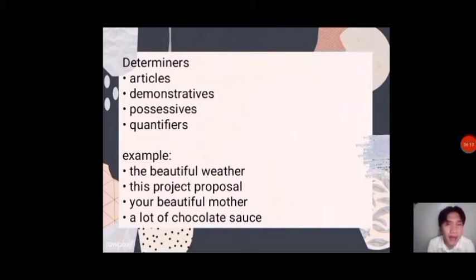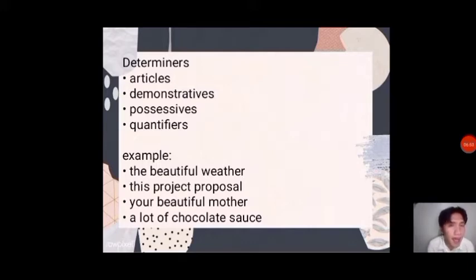Example we have, first one, the beautiful weather. So this uses the article the. Second one, this project proposal. So the demonstrative here is the word this. Third one, your beautiful mother. So the possessive used here is the word your.